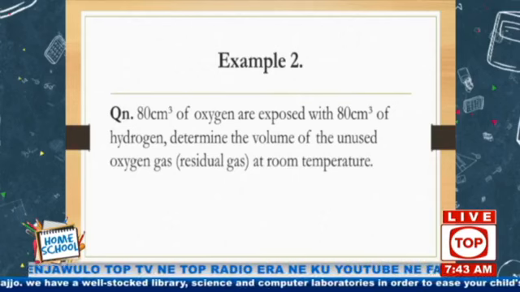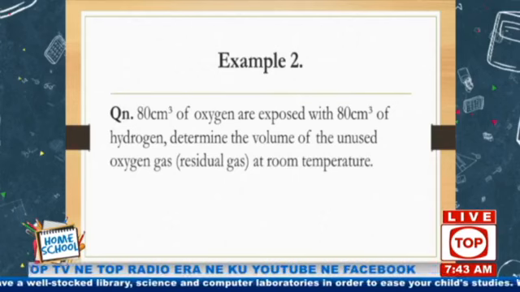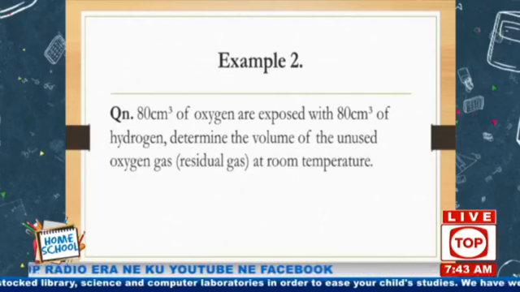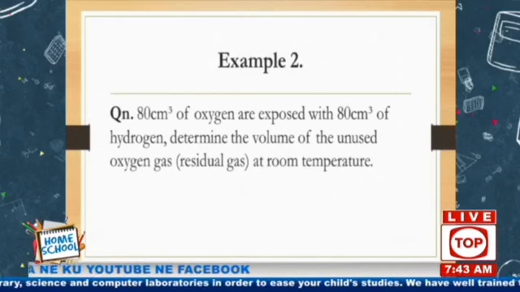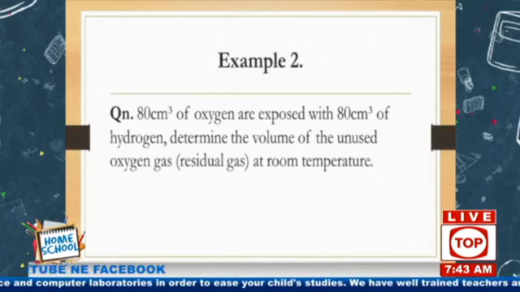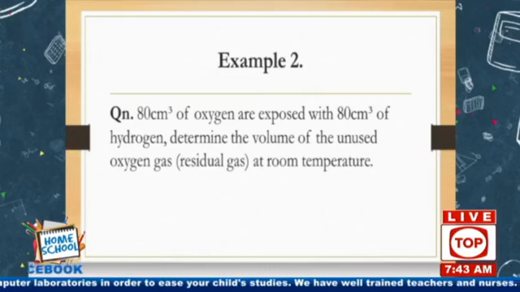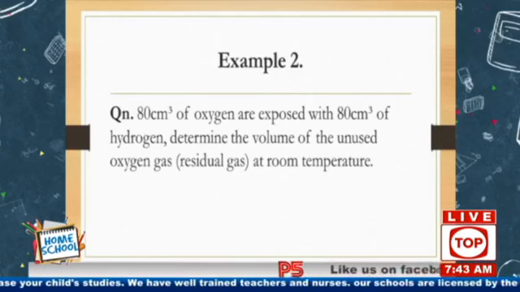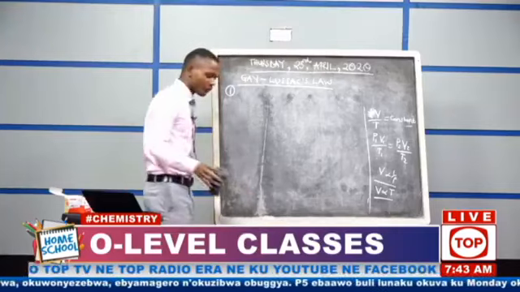They have already showed you what they added. So they want you to calculate for what did not react. This one is a bit logical, okay? These ones you have been looking at, they give you something and they ask you it is reacting with what, with how many. Now they have given you the answers.